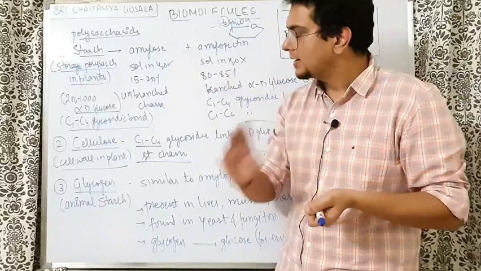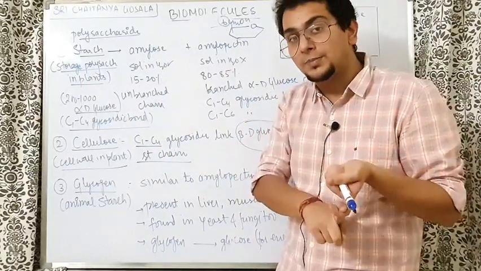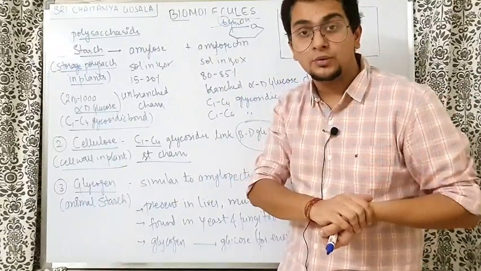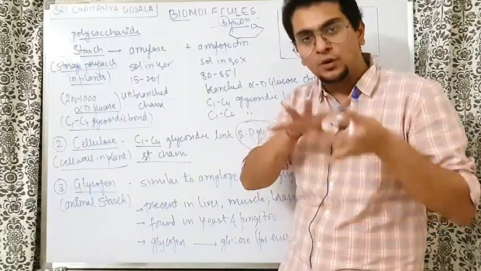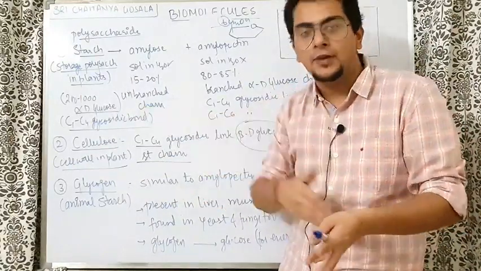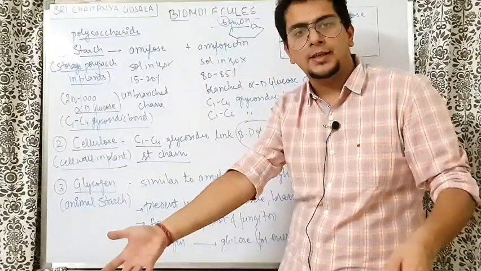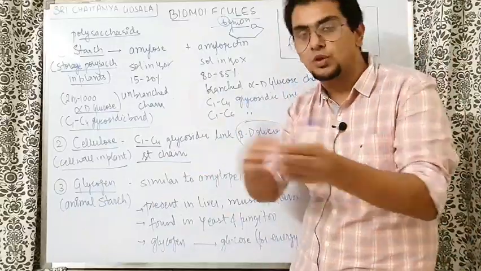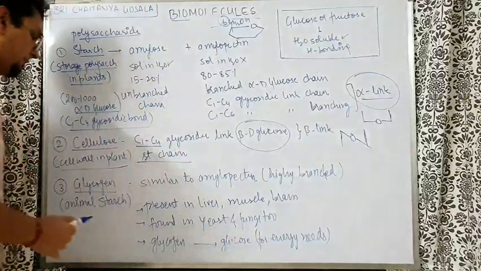No. Understand, when alpha glucose is formed, it goes in aqueous medium and comes in equilibrium with beta glucose. I taught you this in mutarotation also. As well as when beta glucose is formed, it will go in the aqueous medium and start forming alpha glucose. That means when alpha glucose is formed, it will become some beta glucose and come in equilibrium. When beta glucose is formed, it will form some alpha glucose and come in equilibrium. So alpha glucose and beta glucose will always be in equilibrium with each other.